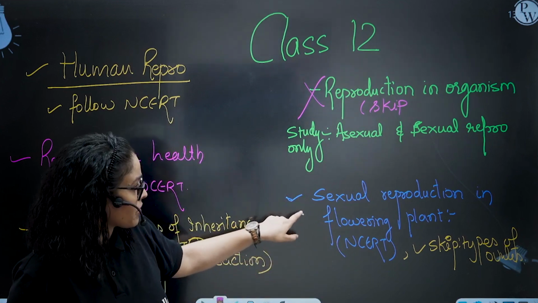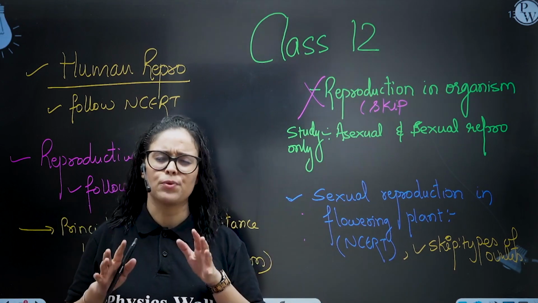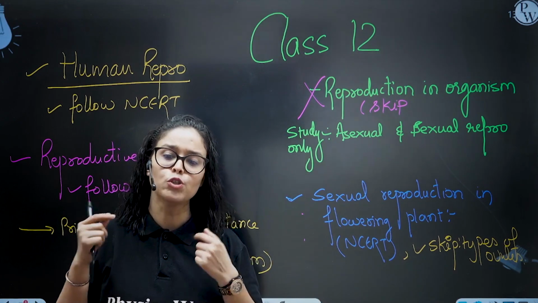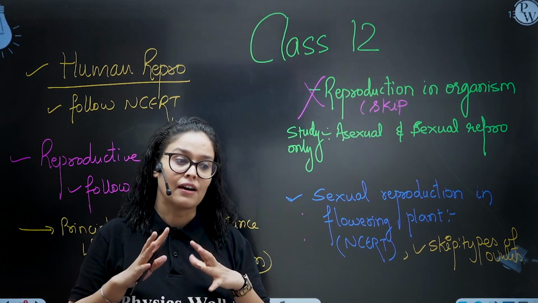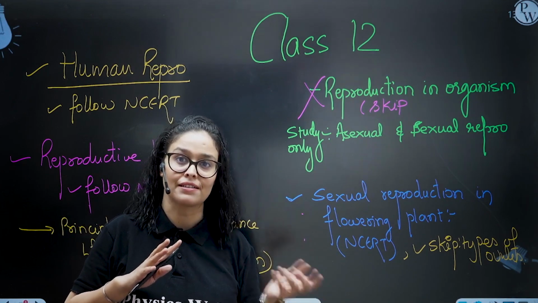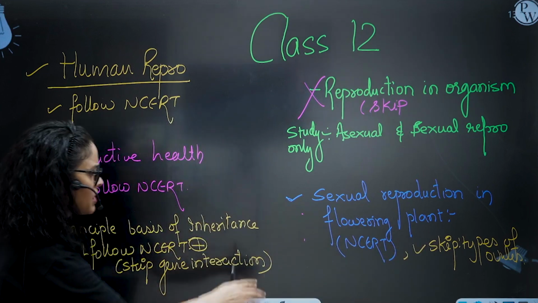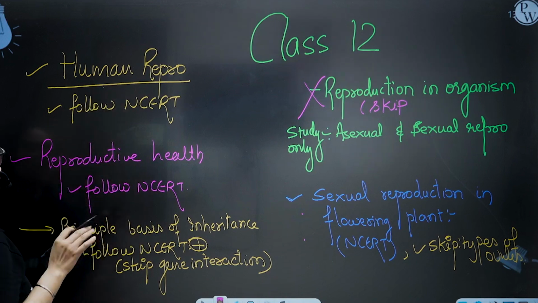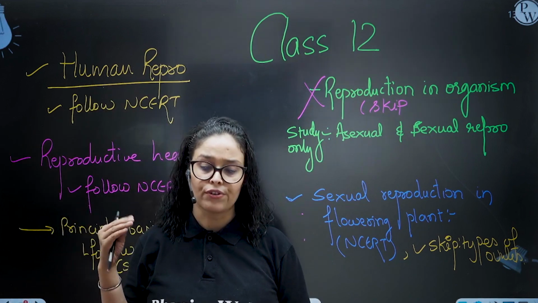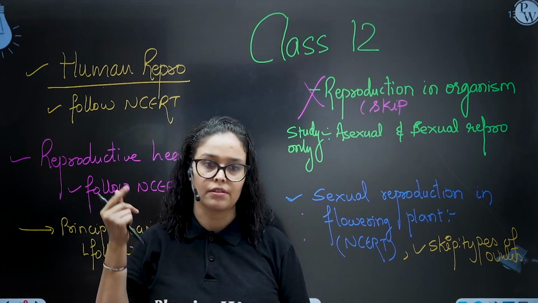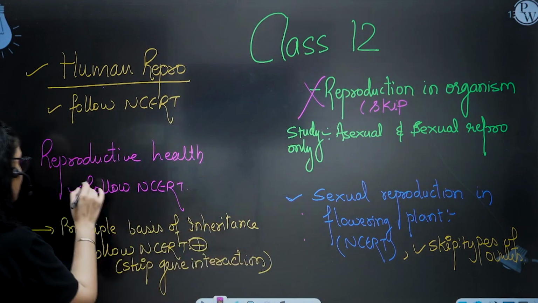Next, sexual reproduction in flowering plants, NCERT. You can skip types of ovules. By the way, it's not in NCERT, but in class we used to explain types of ovules in order to make the students understand the topic which is given in NCERT. But you can skip this now and follow NCERT only. For human reproduction, follow NCERT. And earlier we used to elaborate types of eggs and types of cleavage and all. So you can skip all these unnecessary elaborations.